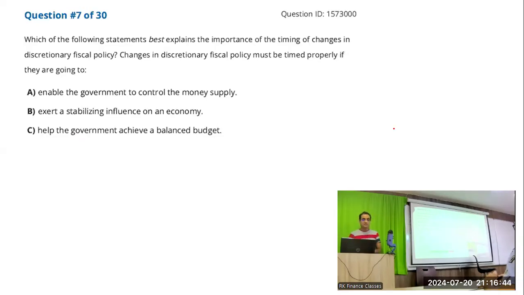All right. So fiscal policy question number 7. Which of the following statements best explains the importance of timing of changes in the discretionary fiscal policy? So what is discretionary fiscal policy?